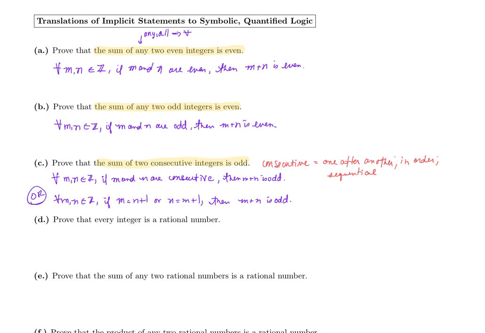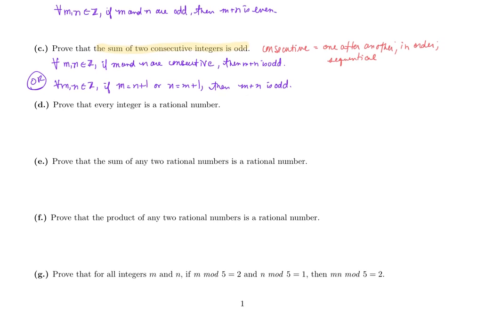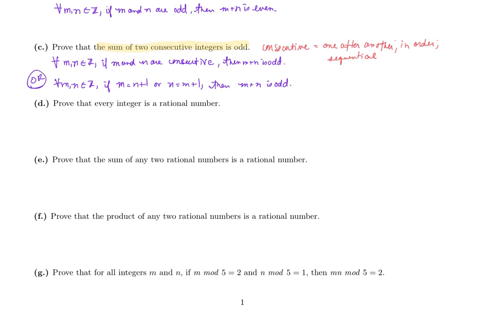So this will take us through sections 4.1 and 4.2. Those are actual statements, some of which we're going to prove. So let's see what happens when we start moving into 4.3, where we start talking about rational numbers. And remember, the symbol for rational number is a Q, not an R. Remember, R is for real numbers and the Q is for rationals. So let's prove here every integer is a rational number.